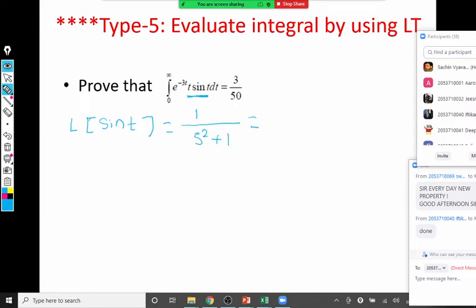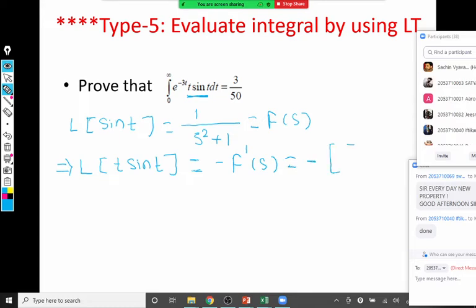So that is our F(s). What is the Laplace of t sin t then? Minus F dash s. Very good. That's the multiplication by t property. This minus sign stays as it is, and the derivative of that will become minus 2s upon (s square plus 1) the whole square. So we got Laplace of t sin t as plus 2s upon (s square plus 1) bracket square.